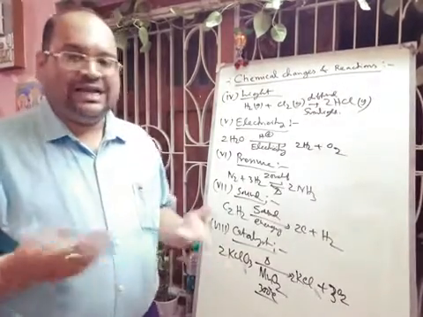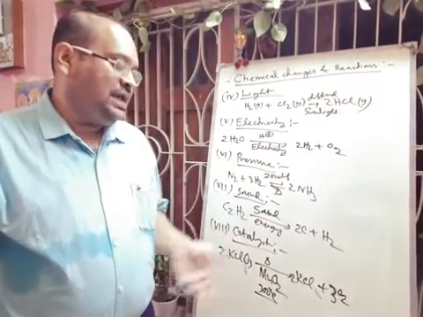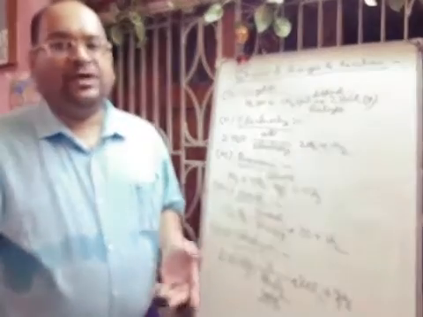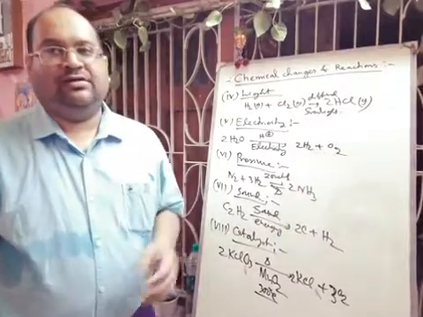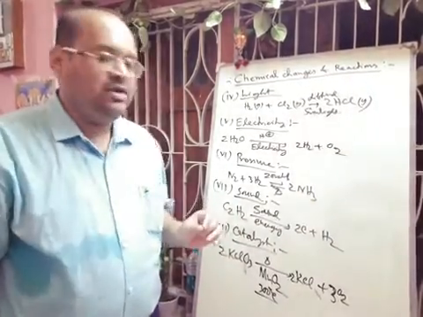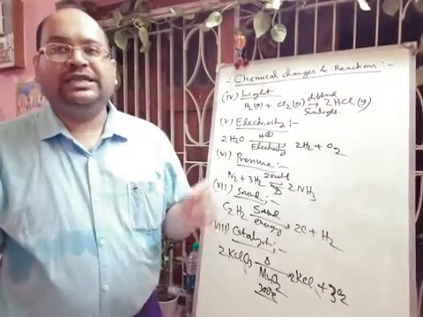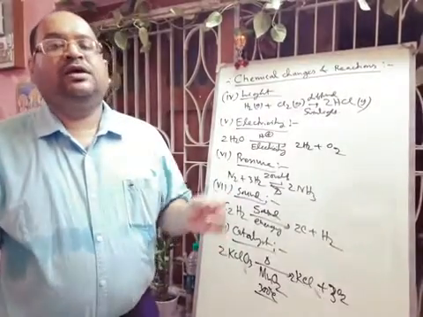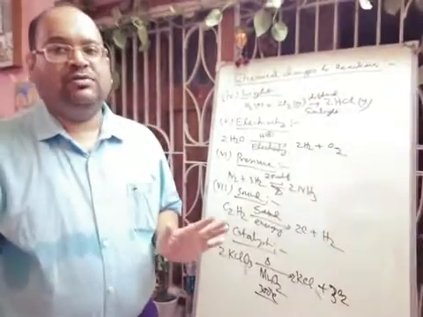And there are some negative catalysts also that decrease the rate of a chemical reaction. We can give the example of phosphoric acid. Phosphoric acid decreases the rate of decomposition of hydrogen peroxide into water and oxygen. And there are two things that you have to remember. One is the promoter. Promoters are generally used for increasing the efficiency of a catalyst. And the other is catalyst poison, which decreases the efficiency of the catalyst. So keep this thing in mind.